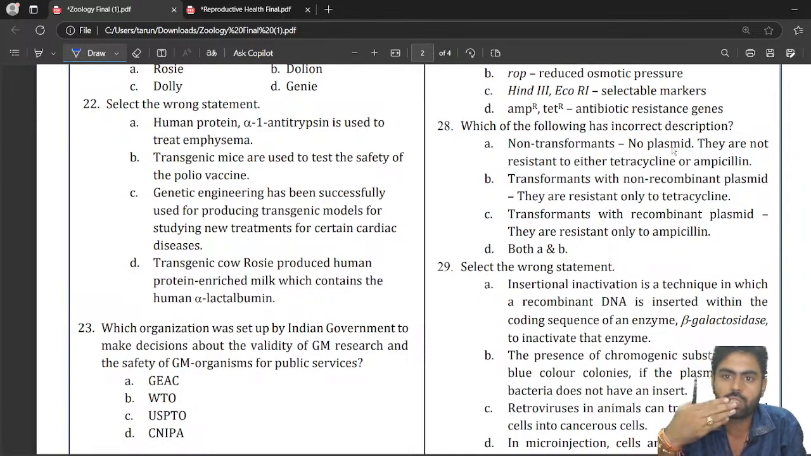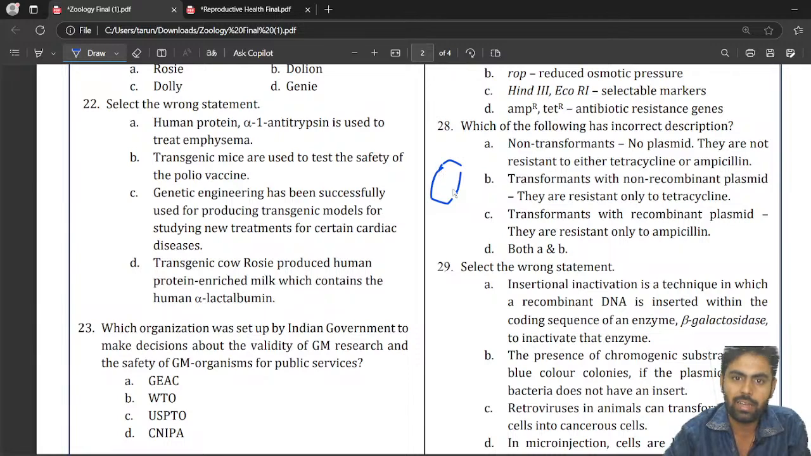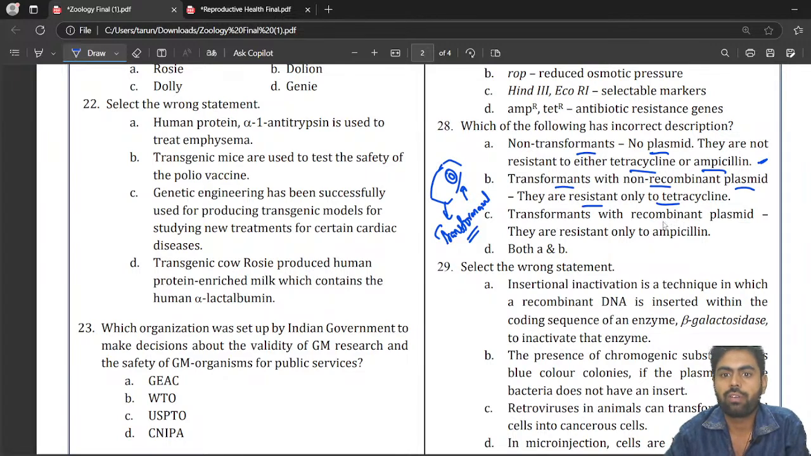Non-transformants means no plasmid. Yes, they do not have plasmid. If this is a bacteria and it carries our plasmid, then it is called a transformant. If they do not carry it, they are not transformants. So non-transformant means no plasmid, and they are not resistant to either tetracycline or ampicillin. This is correct. Transformants with non-recombinant plasmid are resistant only to tetracycline, which is correct.